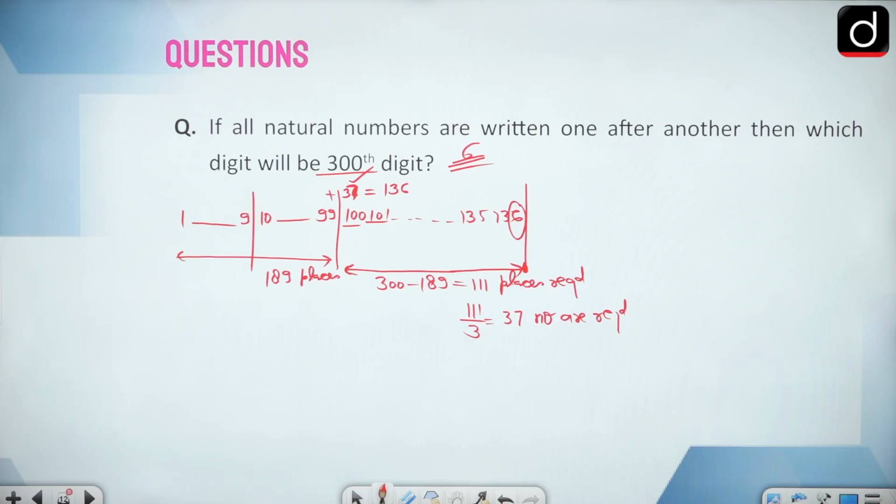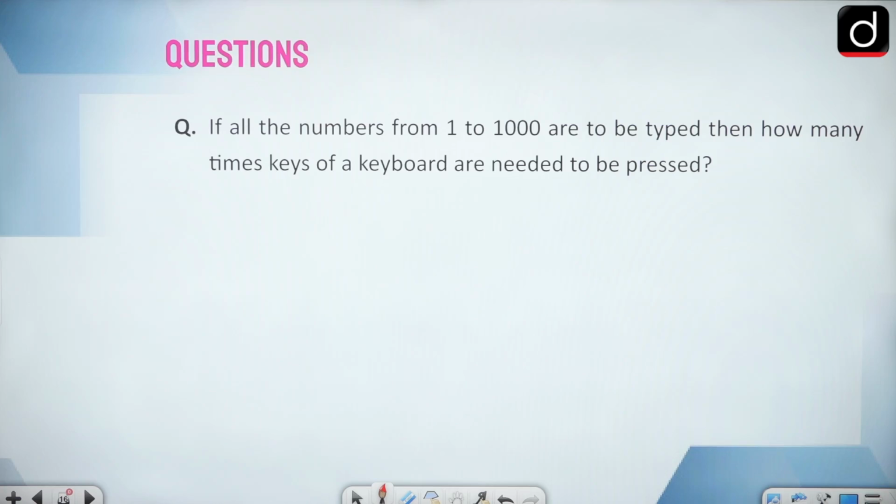So here I will discuss with you only those questions which can be asked in your exam of middle school, 6 to 8. Okay, so in this all the numbers from 1 to 1000 are to be typed. Then how many times do the keys of a keyboard need to be pressed?